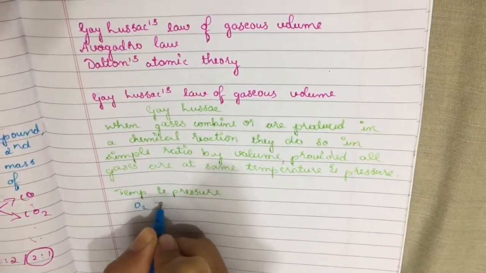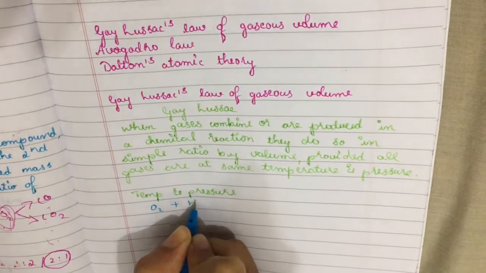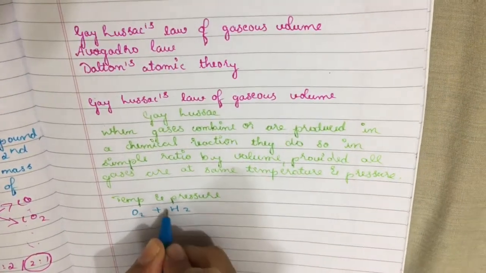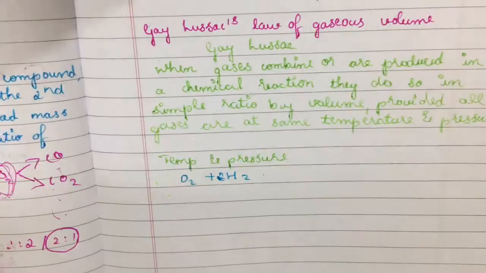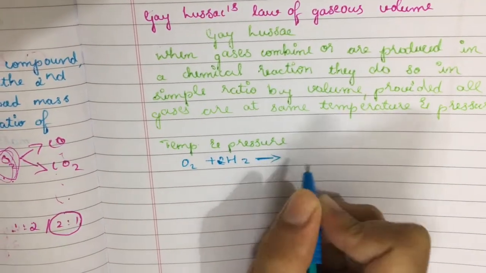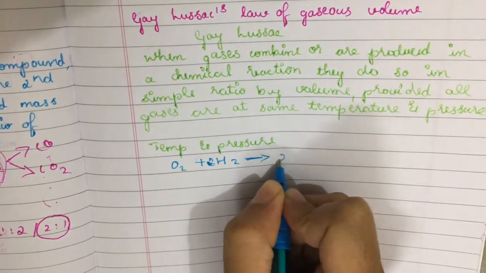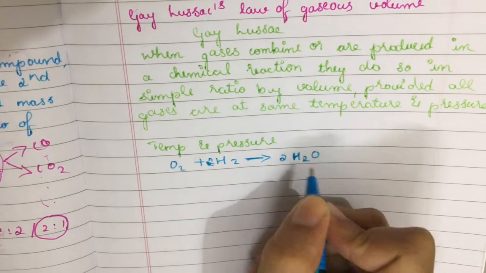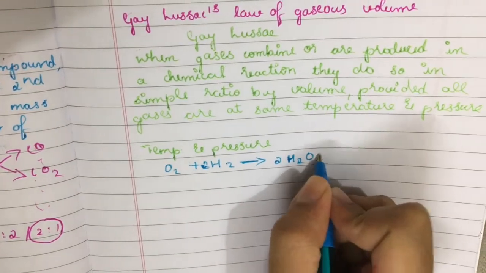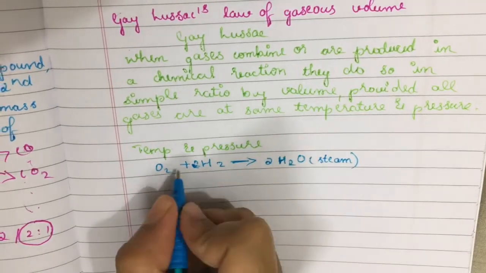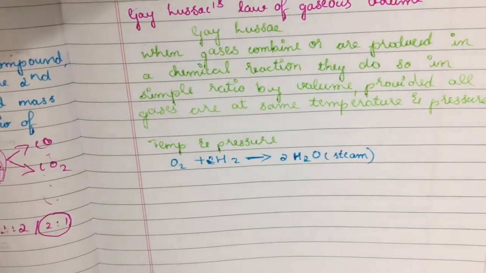O2 and H2 combine to form H2O. Here water is in the form of steam. That is, all are in the gaseous form.